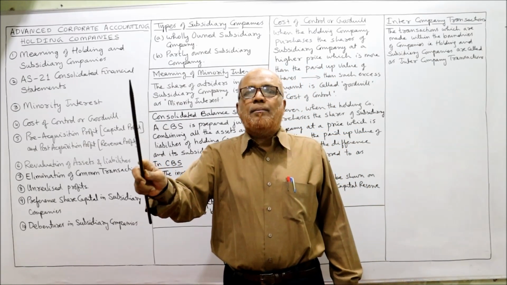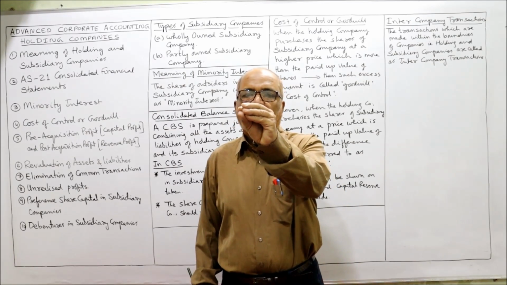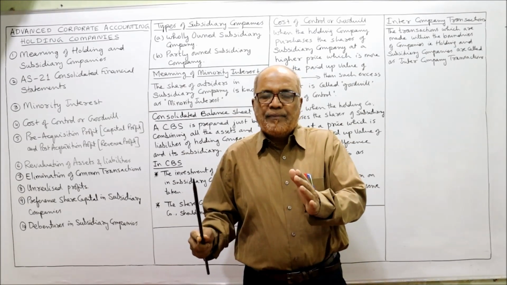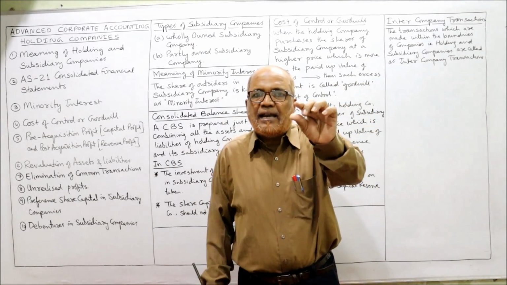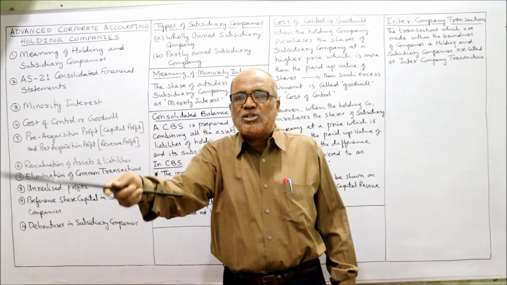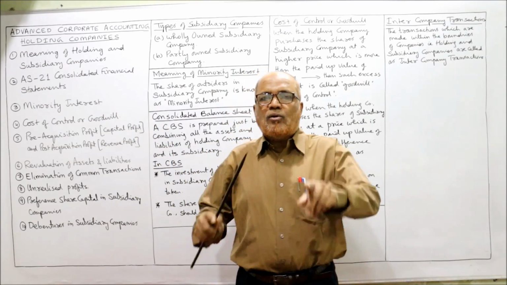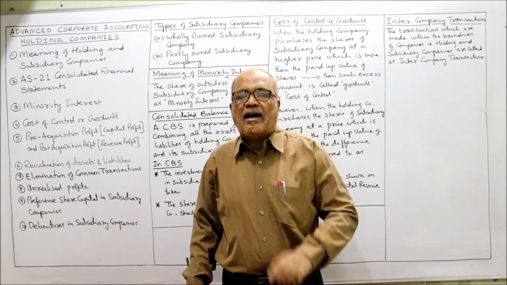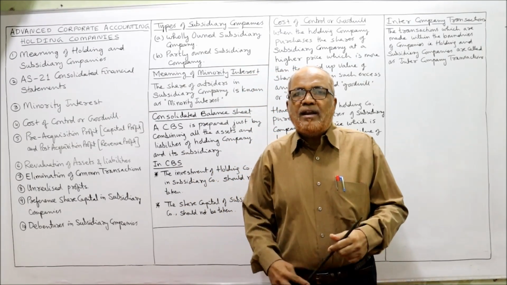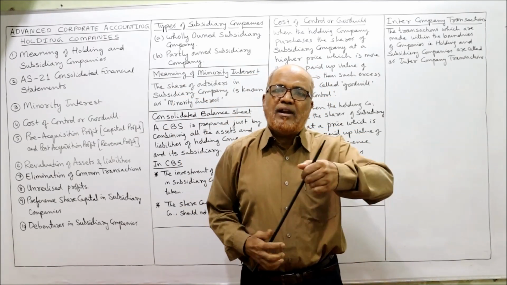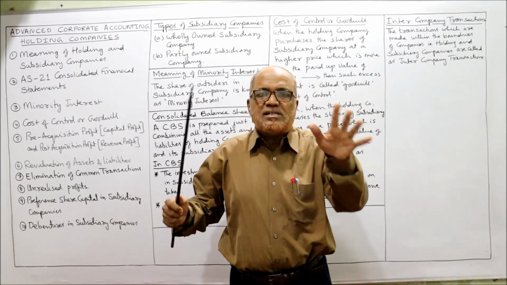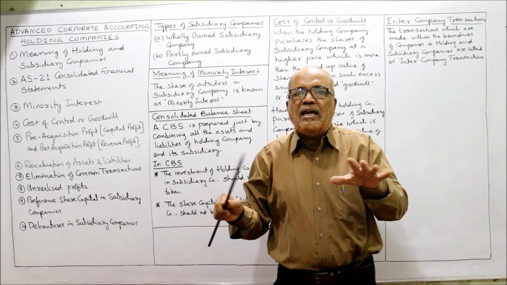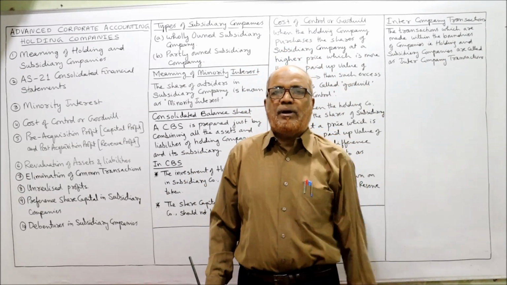Example, in the subsidiary company we have land and building 5 lakh rupees. In the holding company we have land and building 10 lakh rupees. So separately, in the balance sheet of ABC company 10 lakh rupees land and building, and in the balance sheet of XYZ company land and building 5 lakh. While consolidating the balance sheet, we add up 5 lakh plus 10 lakh, 15 lakh. Similarly, furniture of the subsidiary company 50,000, furniture of the holding company 1 lakh. So in the consolidated balance sheet 50,000 plus 1 lakh, 1,50,000. So line by line we add up the assets and liabilities.